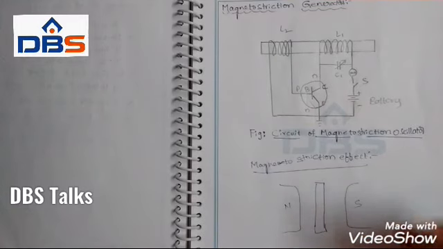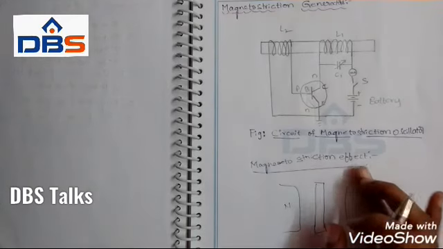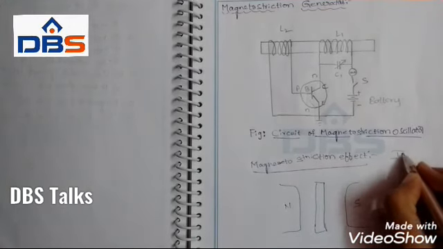It may be increased or it may be decreased. This phenomenon is known as the magnetostriction effect, or we can call it the Joule effect.